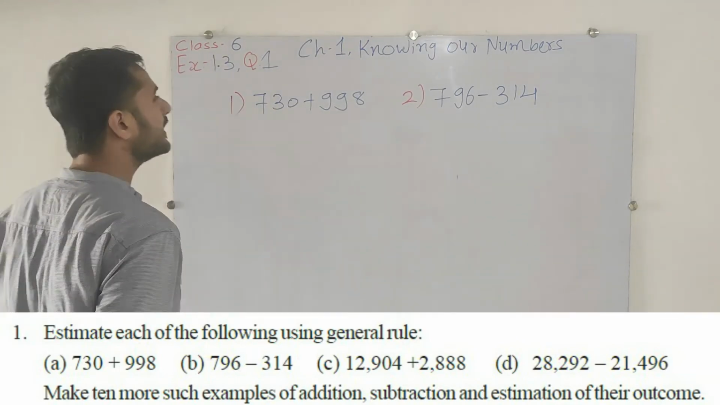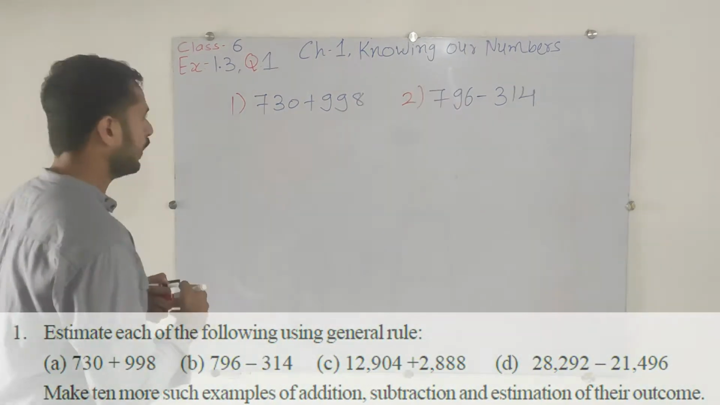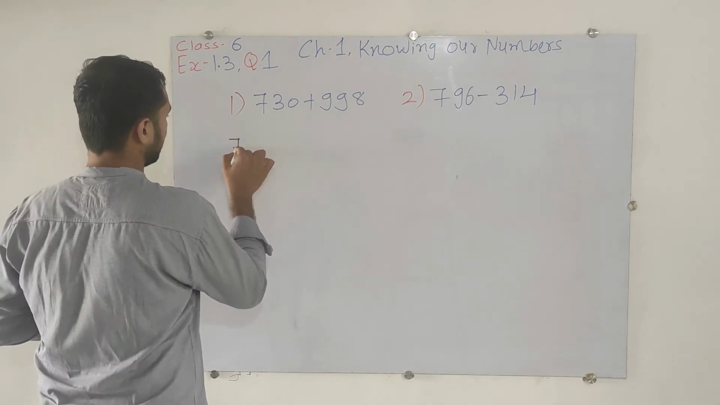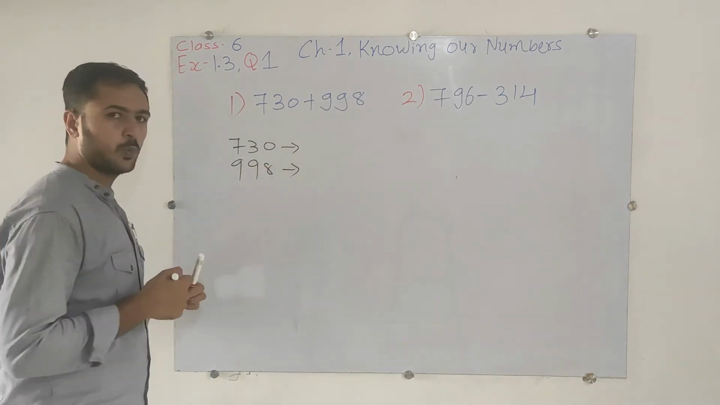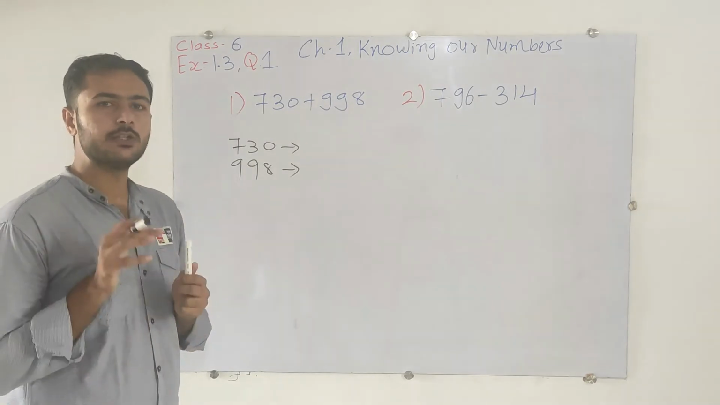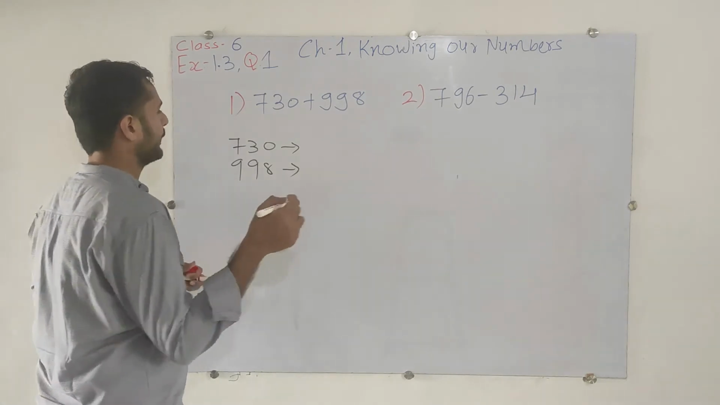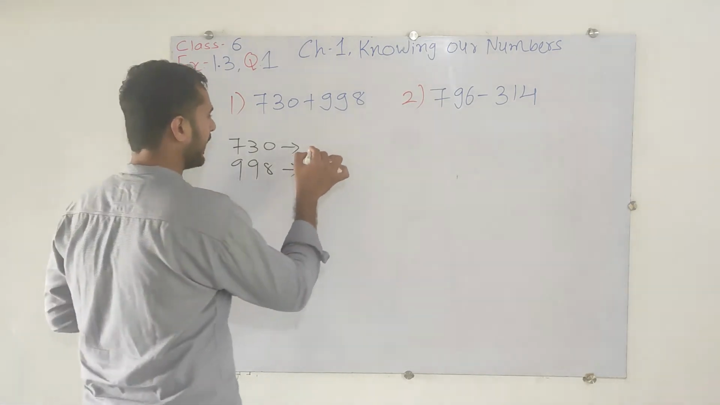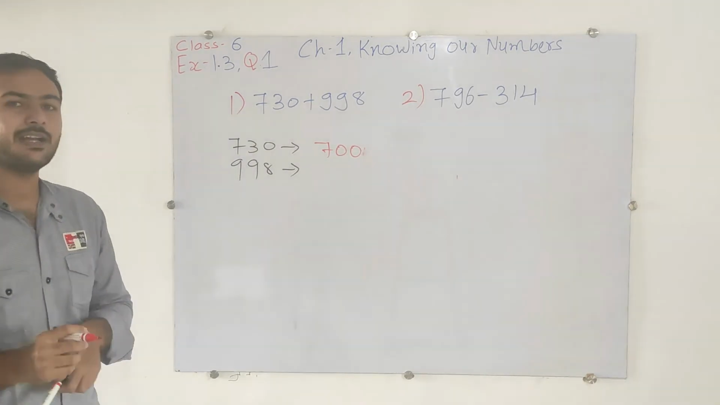Here is the first one, for the addition, that is 730 plus 998. So first of all, let's try to do rounding off. What is given? That is 730 and 998. For which place will we do the rounding off? Here there are ones, tens and 100, so we will do the rounding off for the 100 place. So 730, that is nearby to 700 or 800? Nearby 700. Okay, 700. Now here is 998.